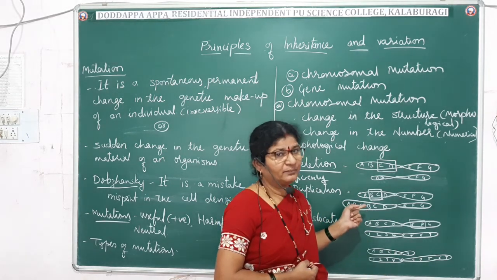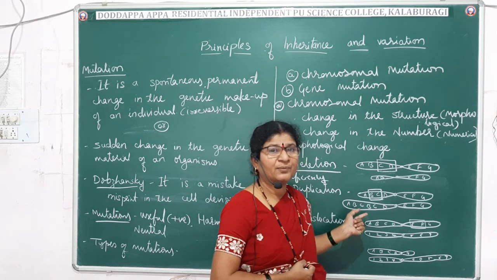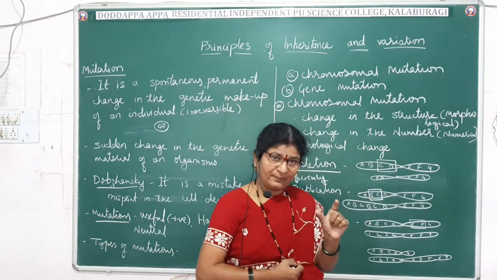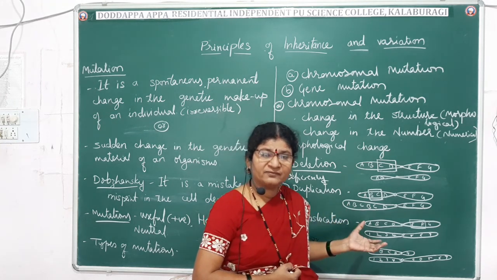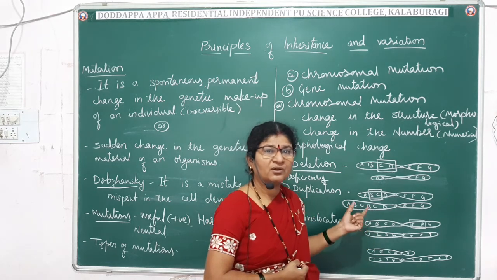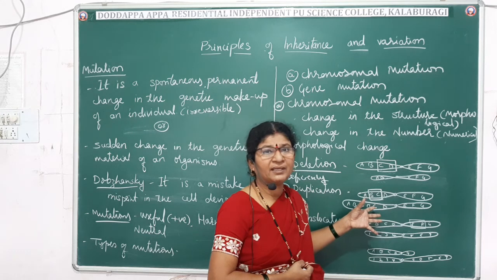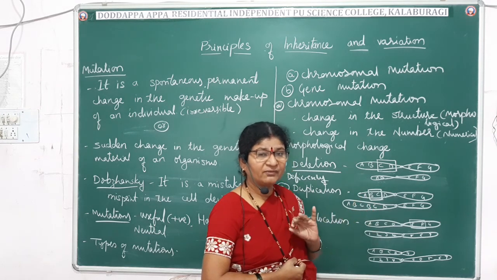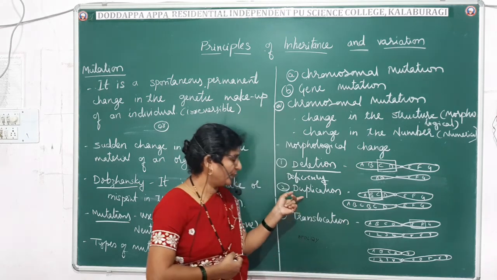Those characters may be useful, harmful or beneficial. One can't say. It depends upon what that segment of the chromosome is responsible for. Maybe a major defect, maybe minor, maybe nothing. It depends totally on that segment. The work it used to do will be doubled, or it will get affected. Fine. So that is the duplication.